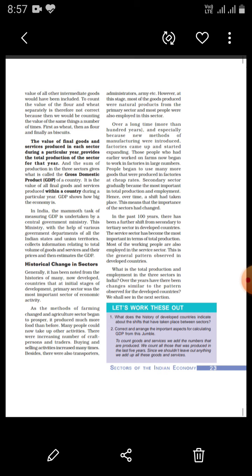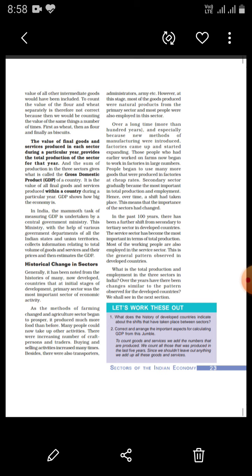We need so many implements for the primary sector which we get from the secondary sector. That is why we need to develop our secondary sector. Next, to strengthen the primary and secondary sector, we should have a very sound tertiary sector. So, the movement from primary to secondary and secondary to tertiary is nothing but the historical changes in the sector.